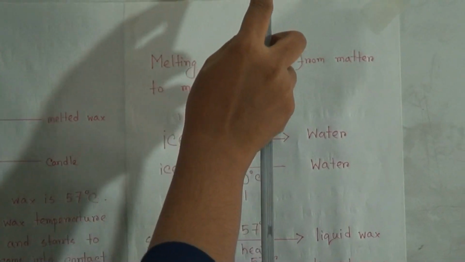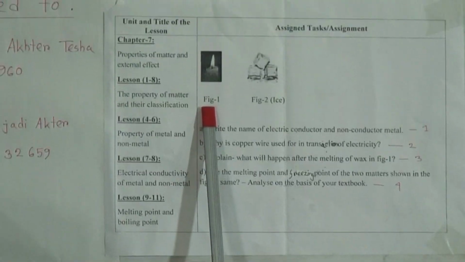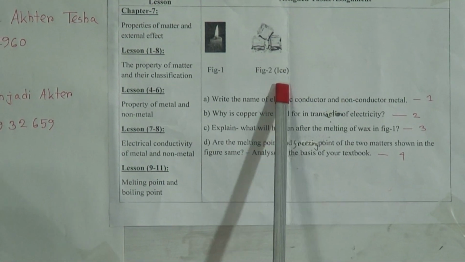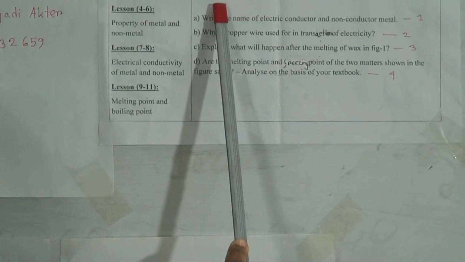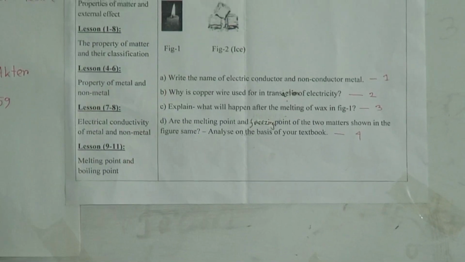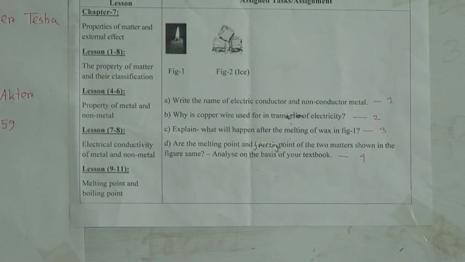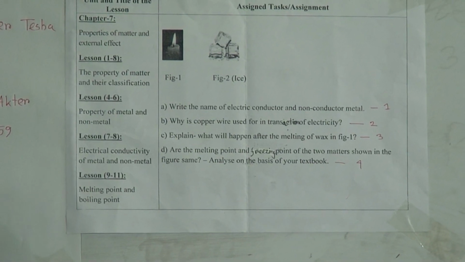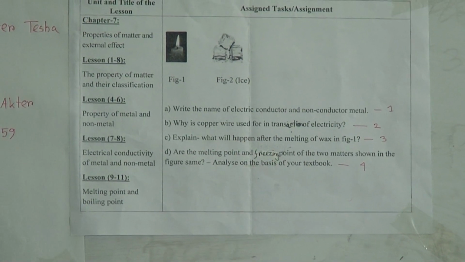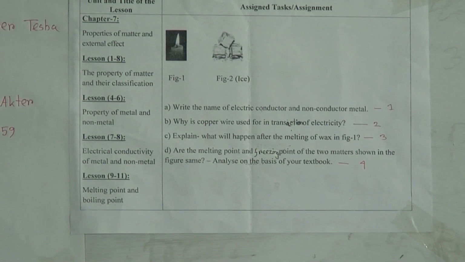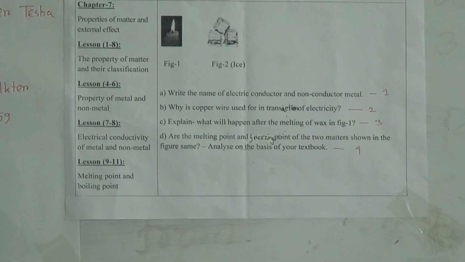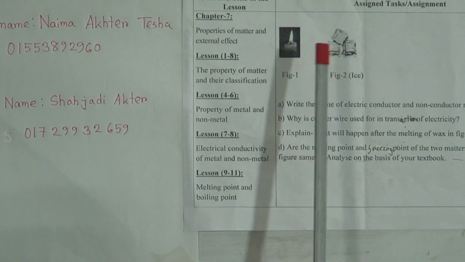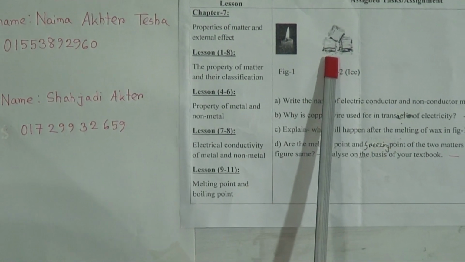But so here figure 1 is a candle, its matter is wax, and figure 2 is a picture of ice. That means wax and ice are two different matters, that's why their melting points will be different. But in the case of any one matter, the melting point and freezing point are the same. Here two different matters are present, that's why their melting points are different from each other.